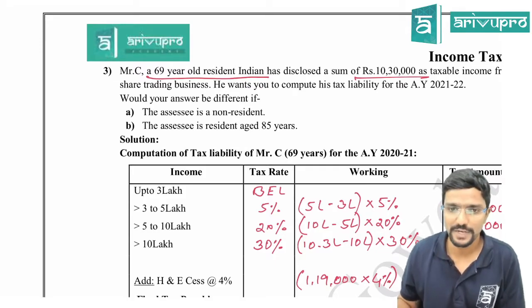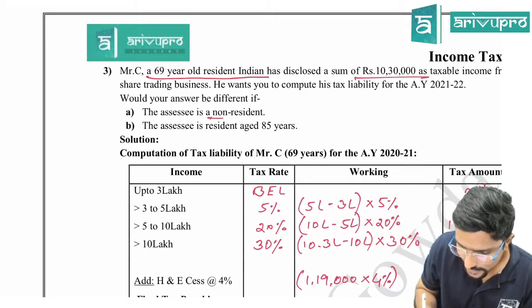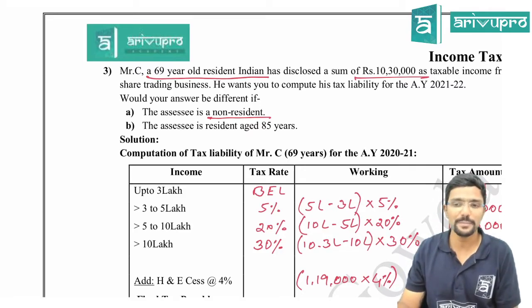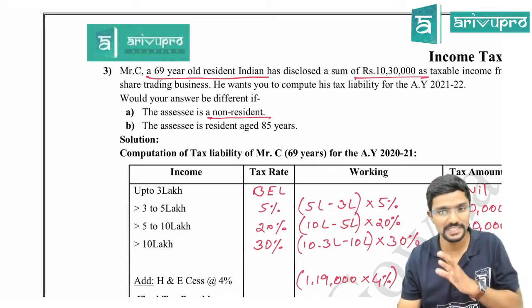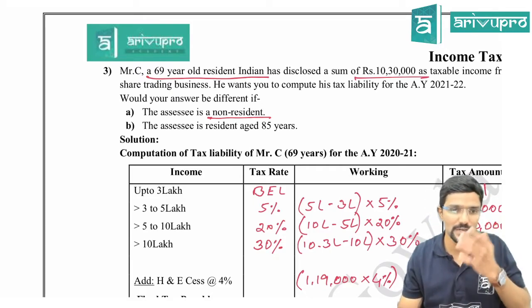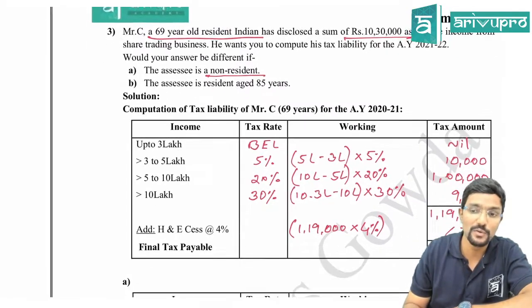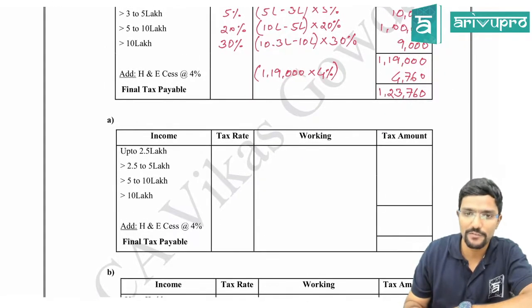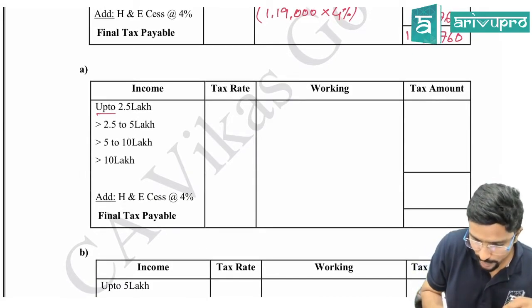Would your answer be different if assessee is a non-resident? Everything remains same, but assessee is a non-resident. In that case, even though he is 69 years old, what will be the basic exemption limit, guys? Pranita is telling 3 lakh. It is 2,50,000, madam. Because the higher basic exemption limit is applicable only for resident senior citizens or super senior citizens. So for first option A, it is 2.5 only. Please be careful. It is 2.5.